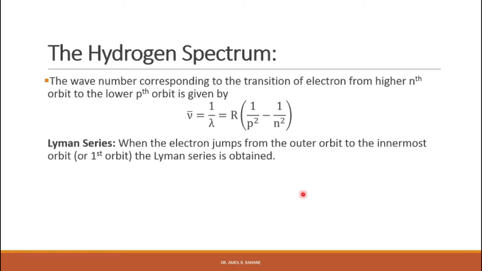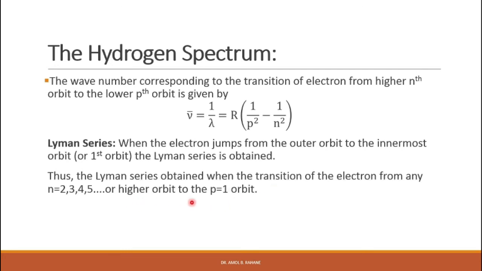So the details are given as follows, starting with the Lyman series. When the electron jumps from an outer orbit to the innermost orbit, that is the first orbit, the Lyman series is obtained. Thus the Lyman series is obtained when the electron transitions from any n equal to 2, 3, 4 or 5 or higher orbit to the p equal to 1 orbit, right?